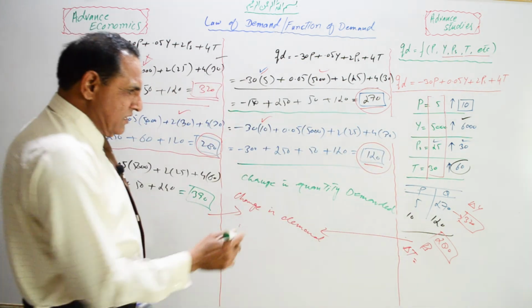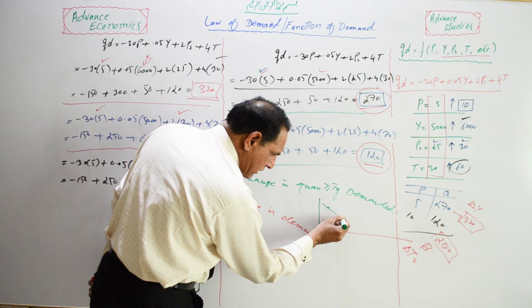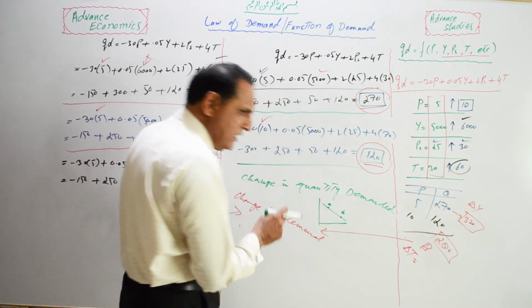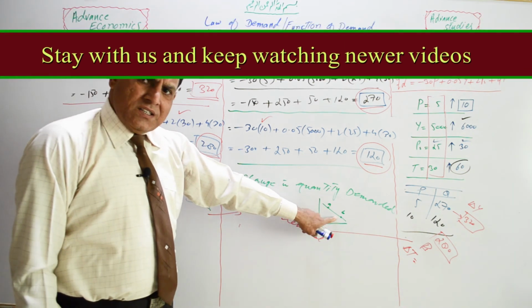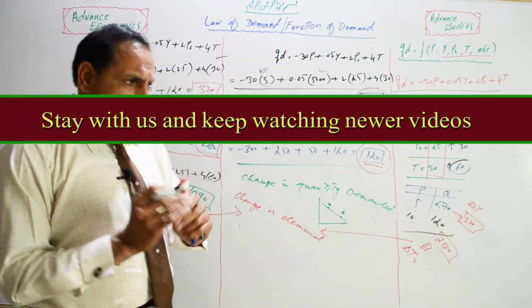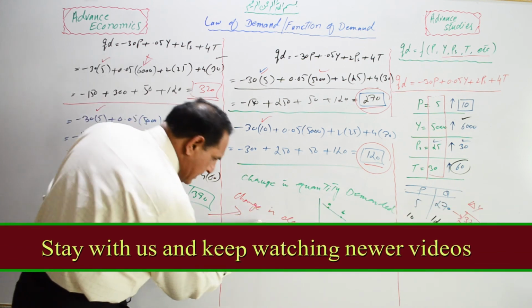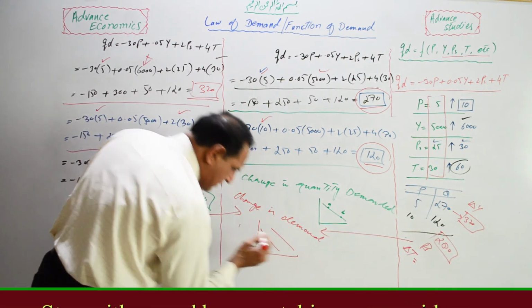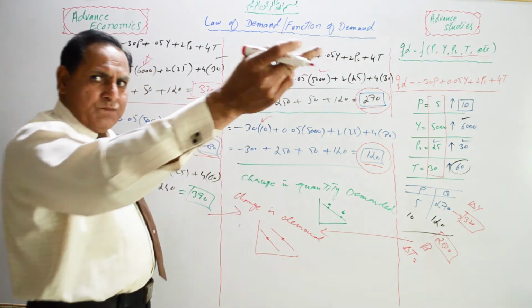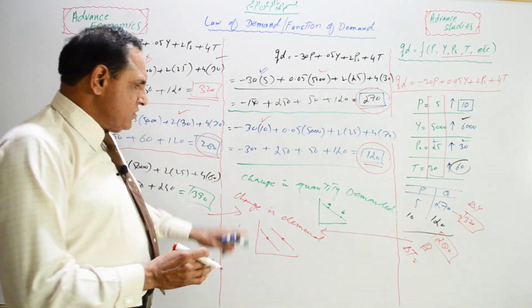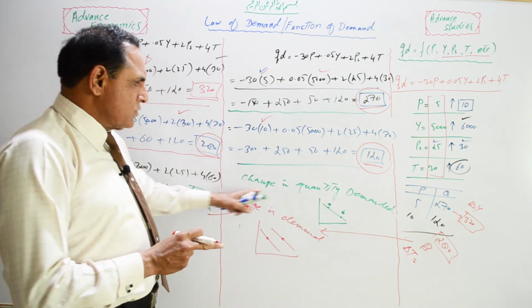Students, if there is a change in quantity demanded, our demand curve will not change and we will move along this very line from one point to another point. If we move from one point to another point without shifting the demand curve, this is known as change in quantity demanded. But in change in demand, we shift the curve. We will not remain on the same curve, but we will shift to another one. If we shift to another curve, this is known as change in demand, but remaining at the same curve, we only change the place. This is known as change in quantity demanded.